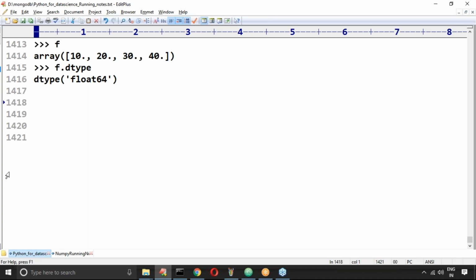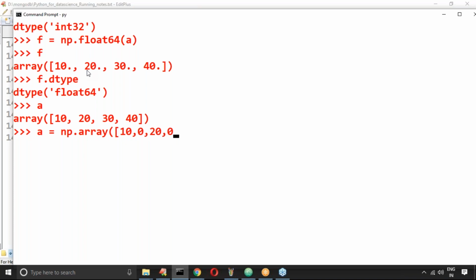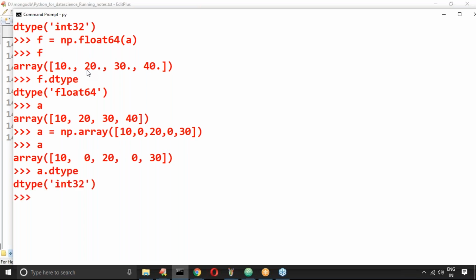These are the things you people should be aware of. Please make sure the corresponding functions are available. Suppose a is there, I want to convert it to bool. These are int values. a is equal to np dot array of 10, 0, 20, 0, 30, and a dot dtype is int 32. Perfect. Don't keep any doubt with respect to this one.